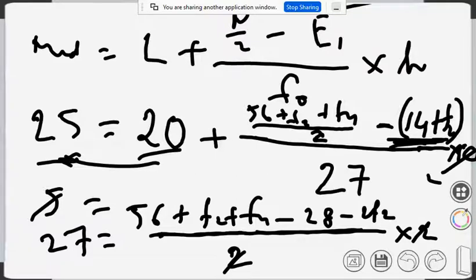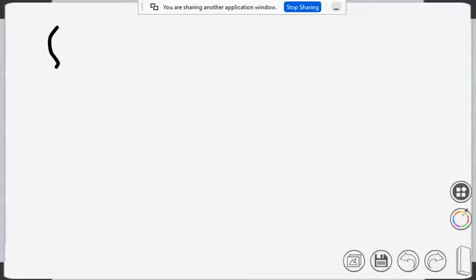After simplification, the first equation is F2 minus F4 equals 1.